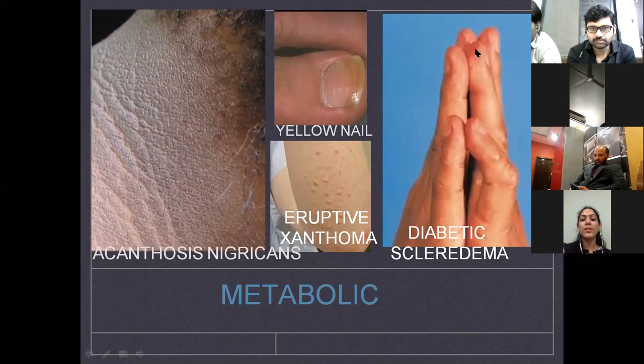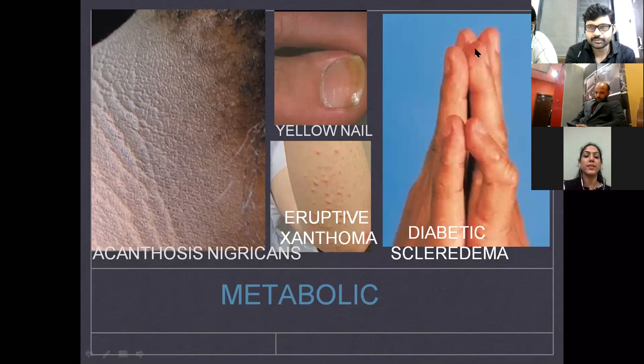The smaller picture is eruptive xanthoma. These are yellowish to reddish small lesions present mostly on the extensor aspects, such as of the arms and the buttocks, and they are an indication of the underlying metabolic derangements in diabetes. Lastly, you have diabetic scleroderma, where advanced glycation end products accumulate in the connective tissue and cause stiffness of the hand joints. You can see the prayer sign depicted in this picture. There is reduced mobility of the digits. Next slide, please.